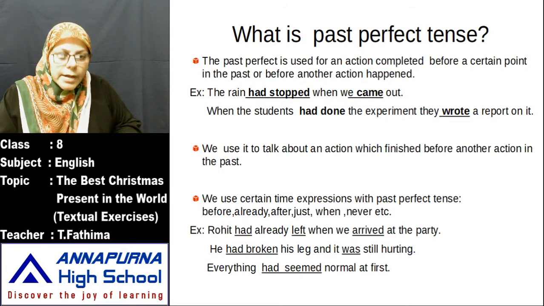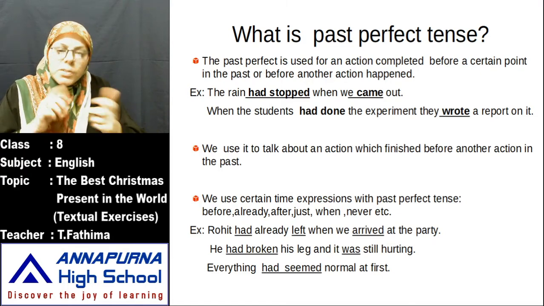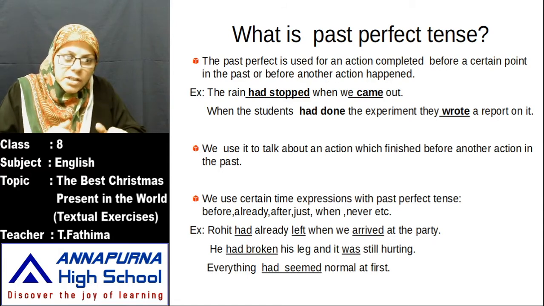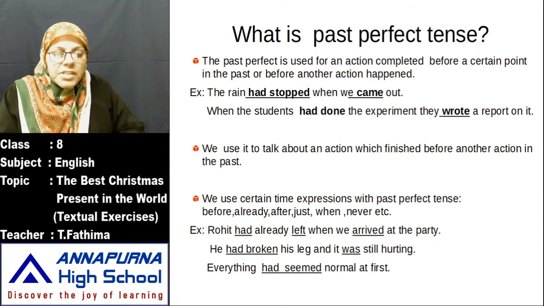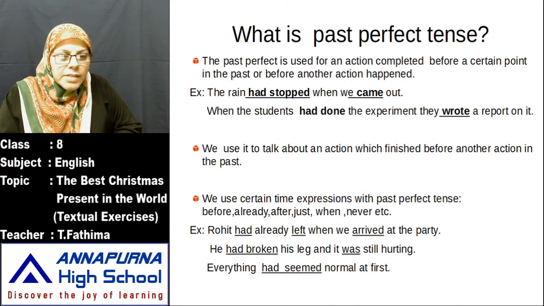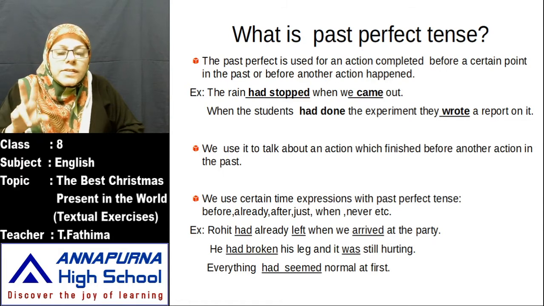When the students had done the experiment, they wrote a report on it. First, what did the students do? They had done the experiment. Next, what did they do? They wrote a report on it. So whichever is the first action, there you have to use had form, and whichever is the second action, there you have to write only V2 form. V2 means past tense. Okay, had plus V3: do, did, done. Had plus done.